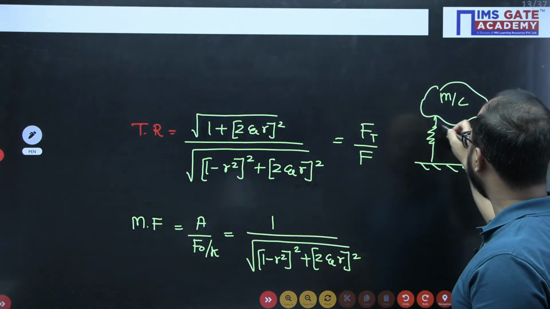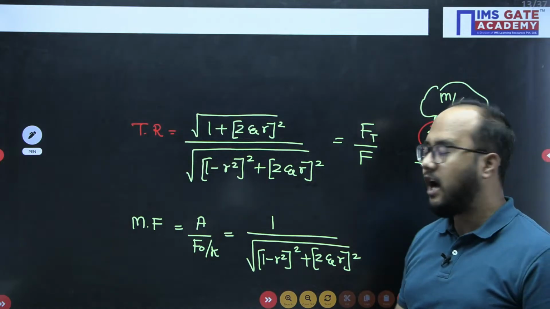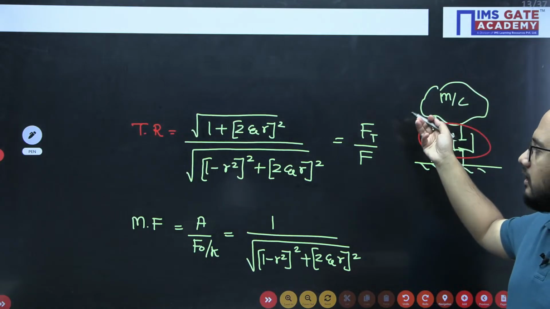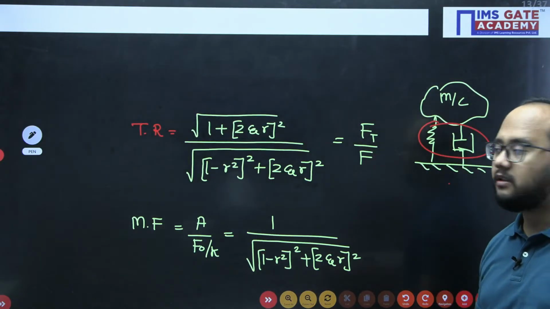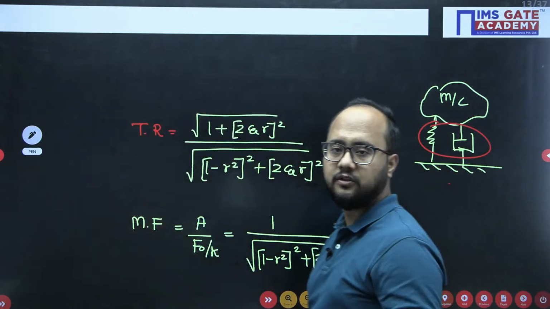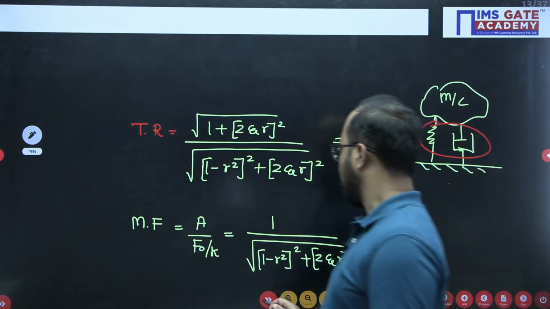We will check the performance of this vibration isolation system. How much force is now transmitted to the ground, and comparing that value with the force applied. So that is what is calculated using this part, the transmissibility ratio. Clear? Okay, great.